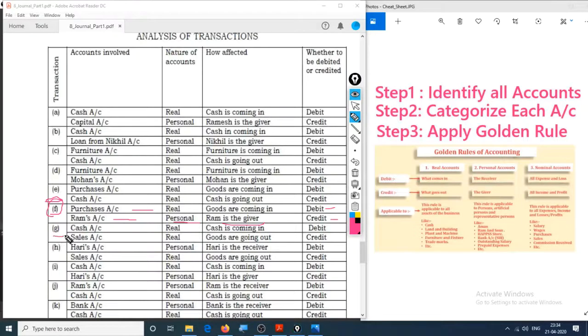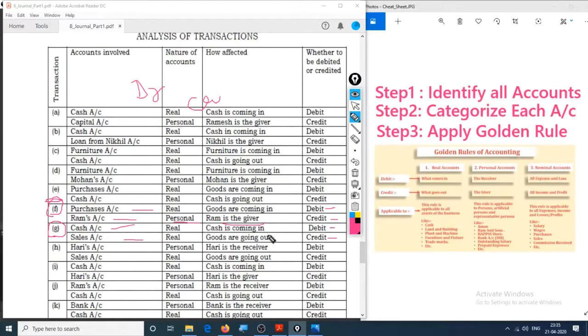Now let us go to the next one, that is G right here, and let's make the transaction out of it, that is the question out of it. Cash account is debited, sales account is credited. So in a journal entry, every time debit comes first and credit comes second. So cash account is debited and sales account is credited.